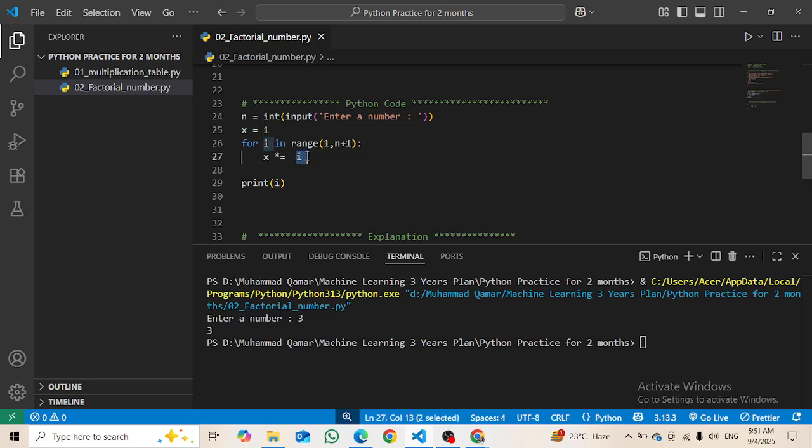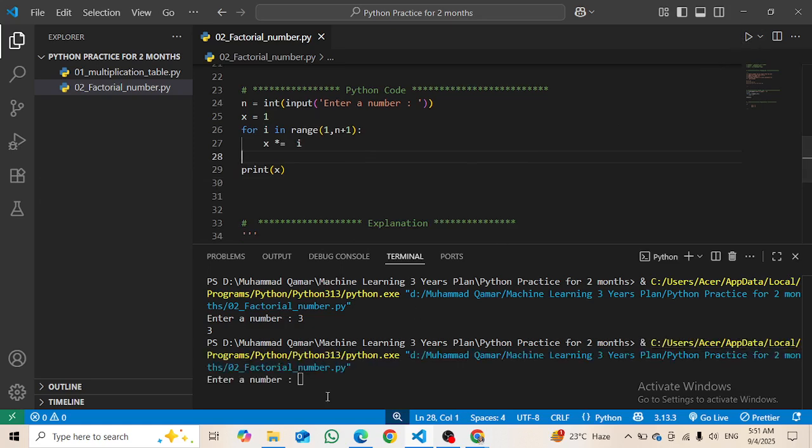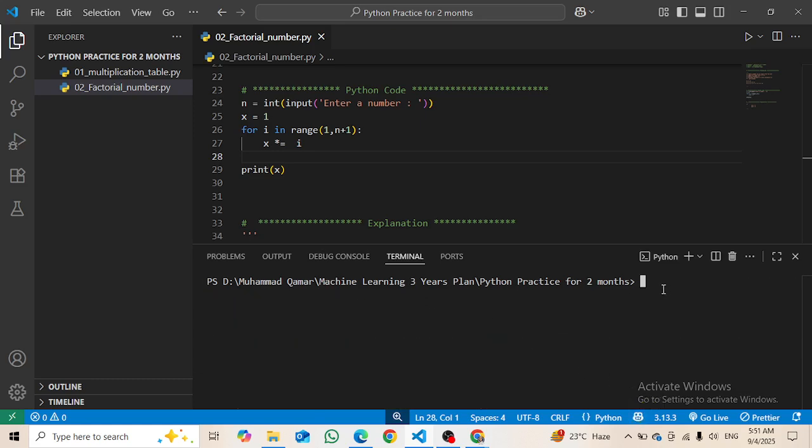Here the iteration is 2, and x equals 1 multiplied by 2, which is 2, and then 2 is multiplied by 3, so it should give me 3. Okay, sorry, I am printing the i, not the x. So let's print the x. My fault. Here you can see that I am getting the correct answer.